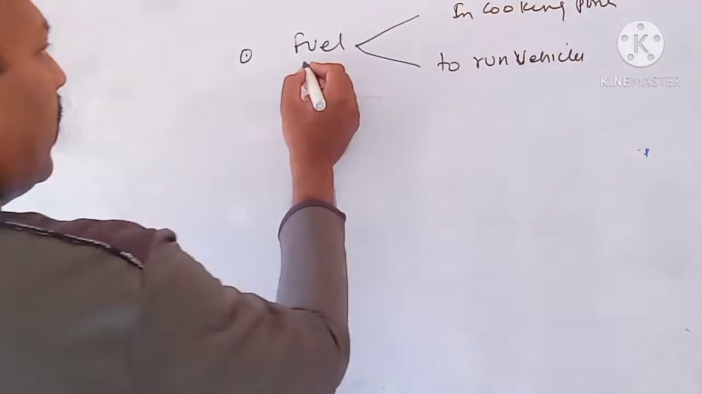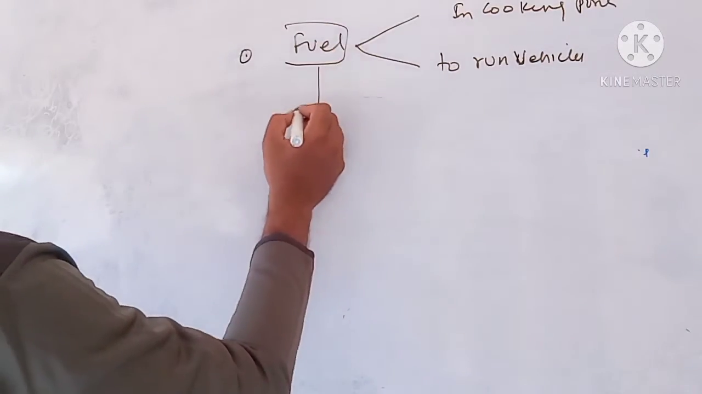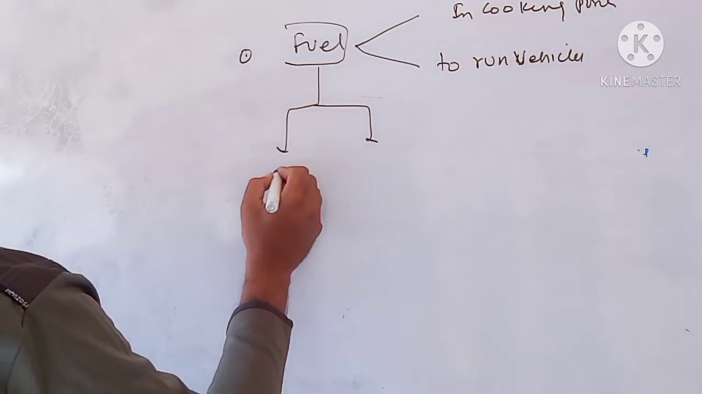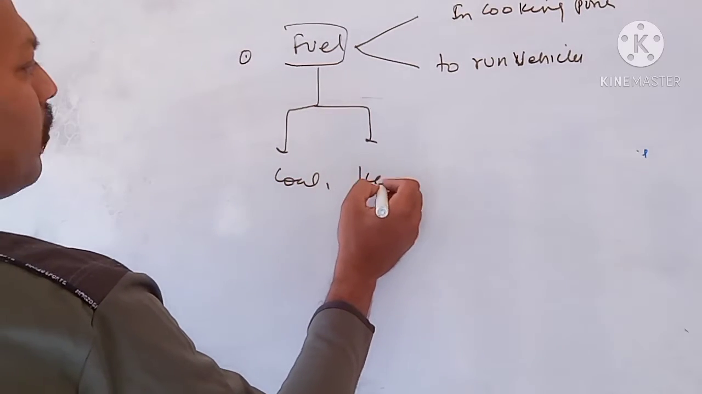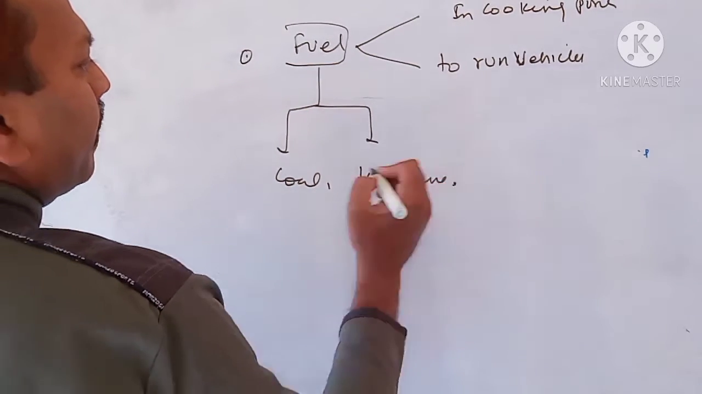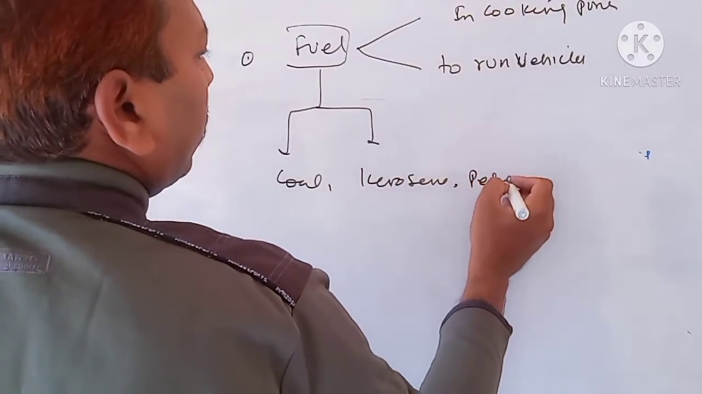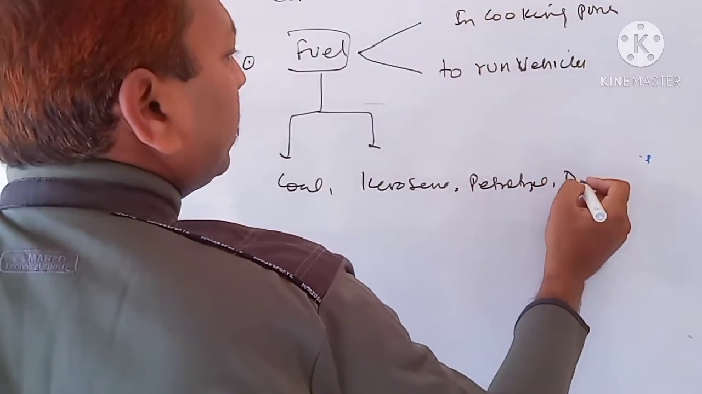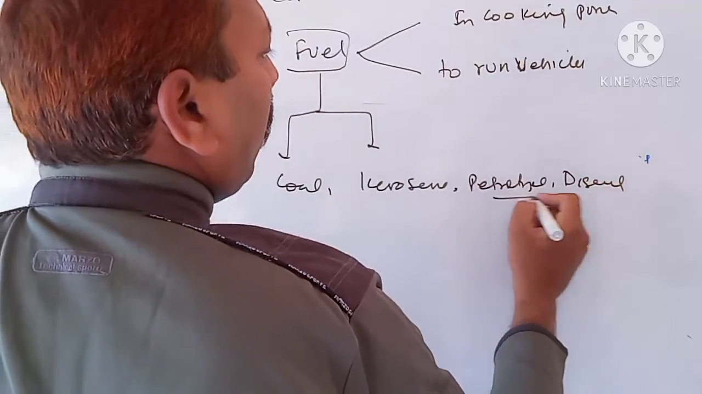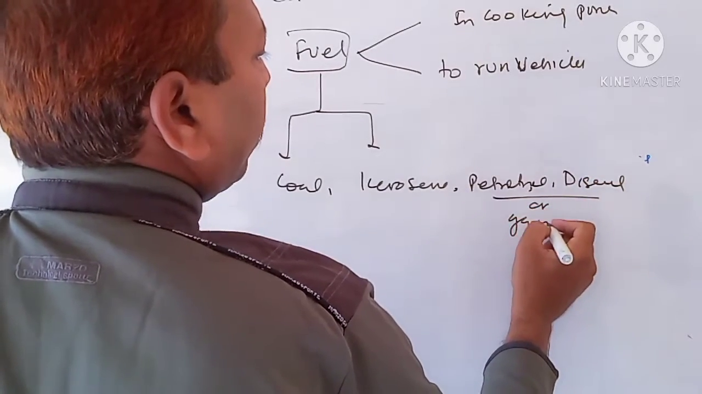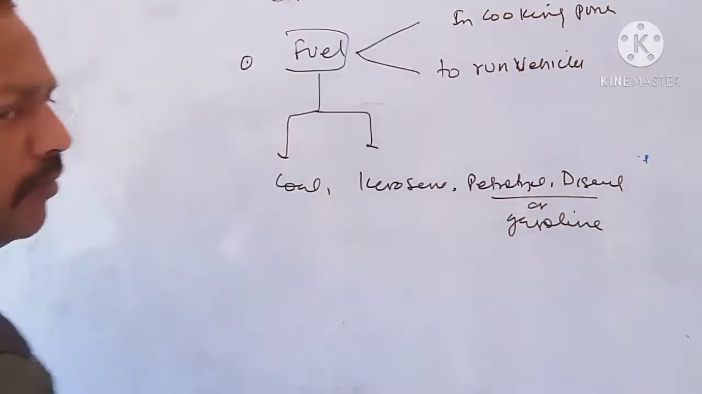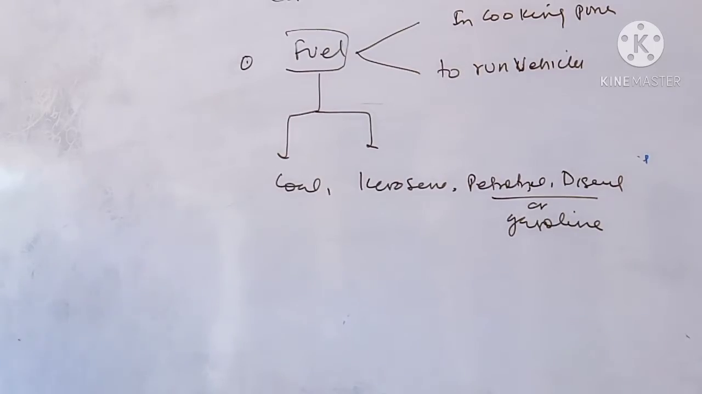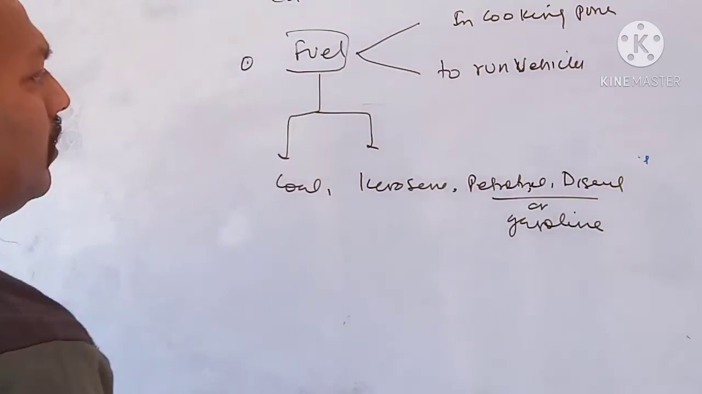So children, what are the constituents of fuel? Yes, coal, kerosene, petrol, diesel, or gasoline. So children, they are the fuel.